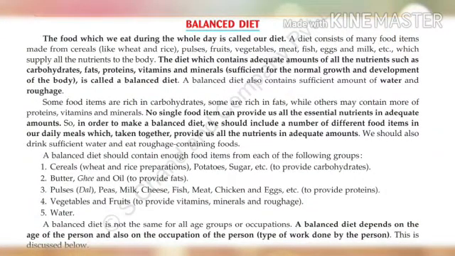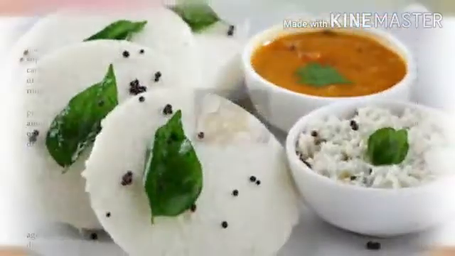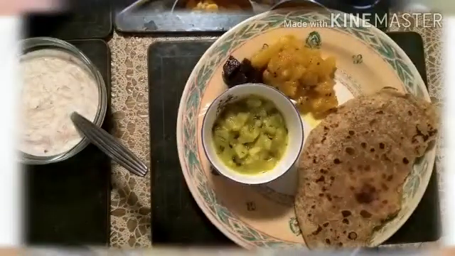Before we discuss further, let us understand the meaning of the term diet. The food which we eat during the whole day is called our diet. Understand? For example, the food which we take in the breakfast, in the lunch, in the dinner makes our diet.